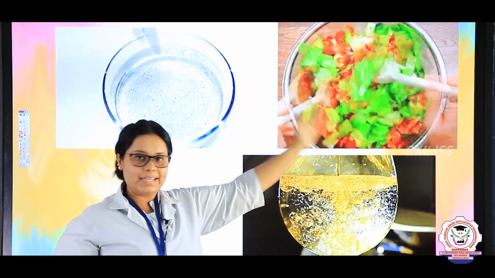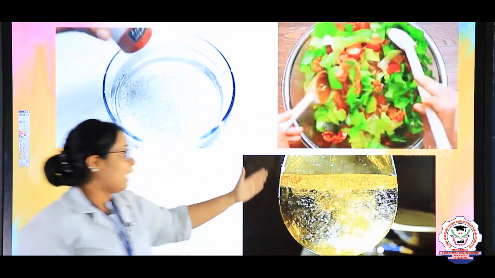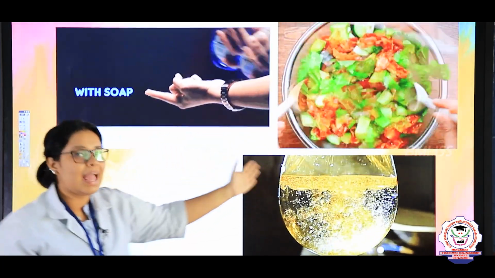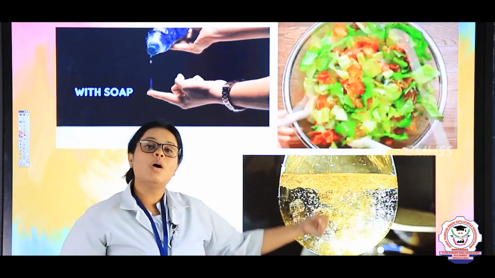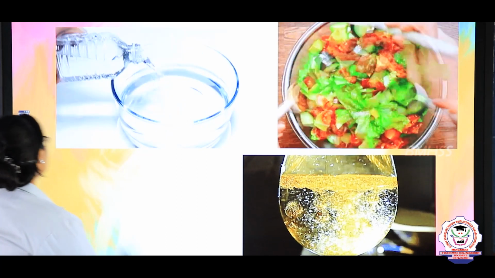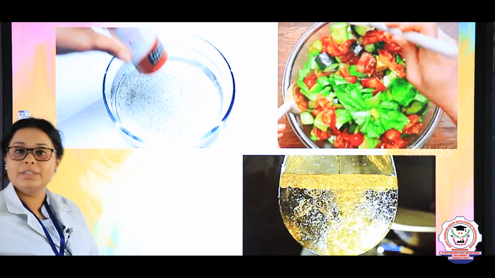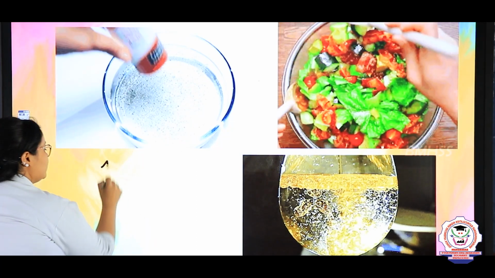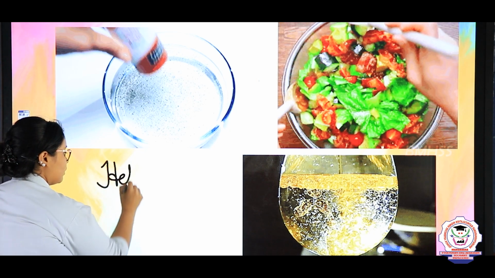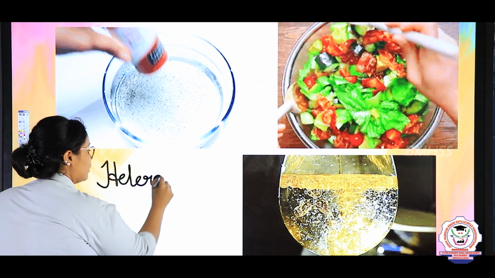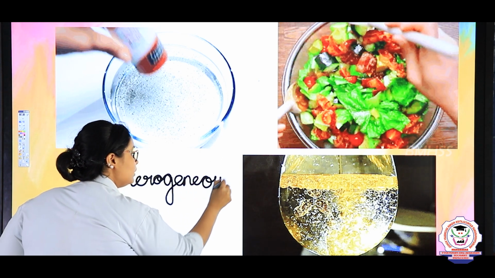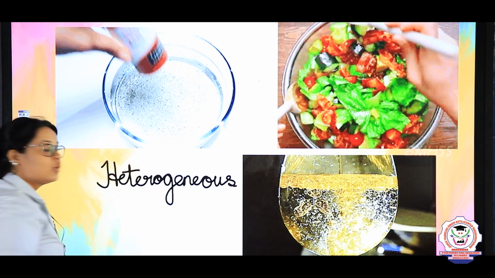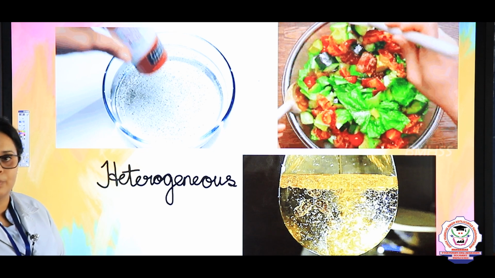Same way the salad example which I took, and this is what? This is oil in water. So even this is not mixing well, right? So all these are examples of what, children? All these are examples of heterogeneous mixture. Okay. So in heterogeneous and homogeneous, children, the main thing is only about the examples, so you should be very careful with that, okay.